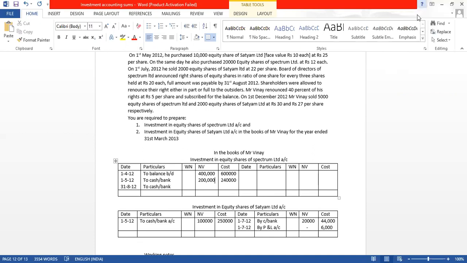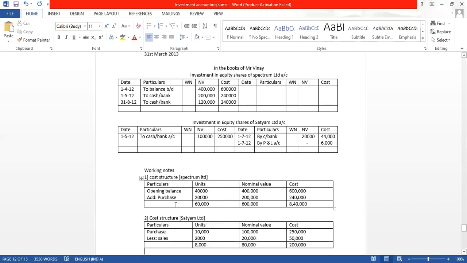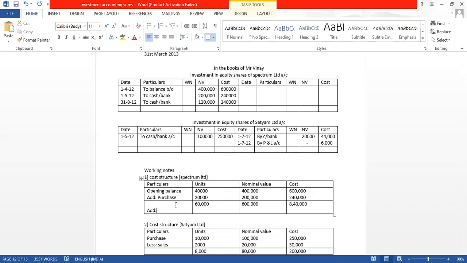So how much? 12,000 rights shares means 12,000 into 10, that is 1,20,000, and purchased for 20. So 12,000 into 20, that is 2,40,000. So the rights share we got at 20 rupees. Let us give the effect here. Add rights shares. How much rights shares? 12,000.